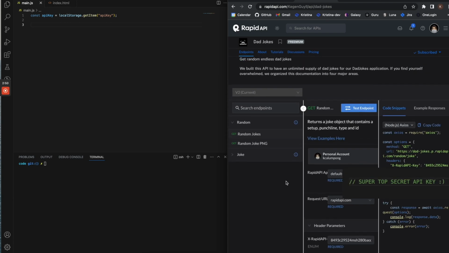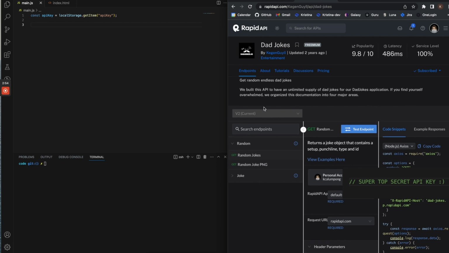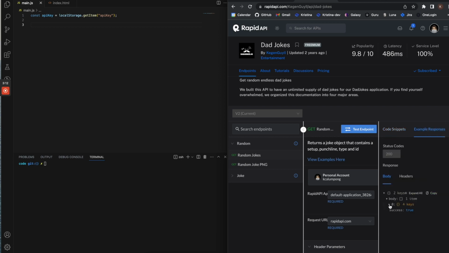But, so if I look at here, I can get my endpoint. They have, which is really nice, an example of the code snippet of what you would use if you wanted to get this data. And then it'll show you what the response is going to look like. So it'll have your joke, or the setup, and then the punchline.